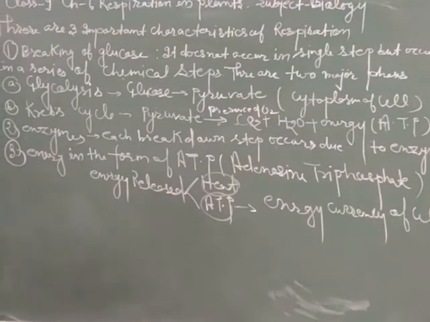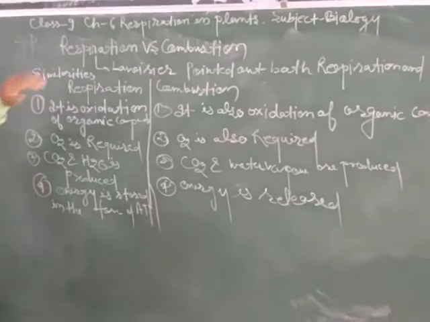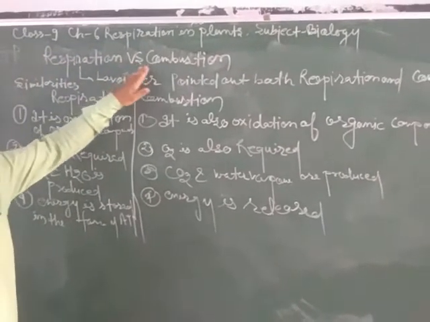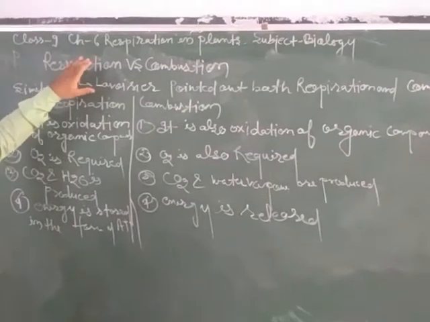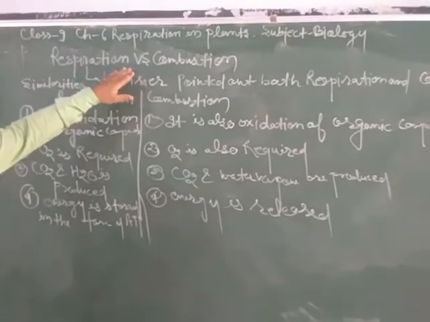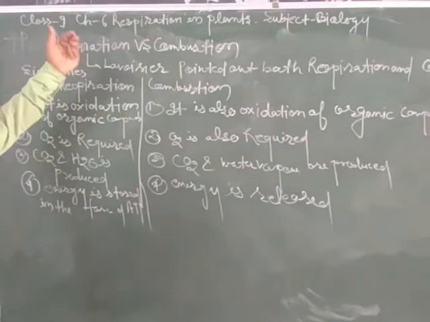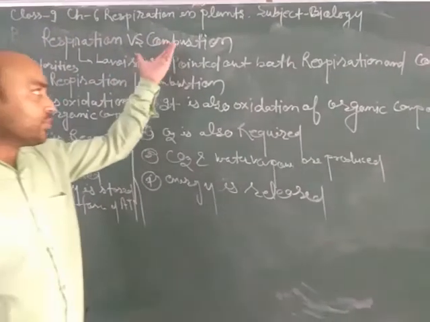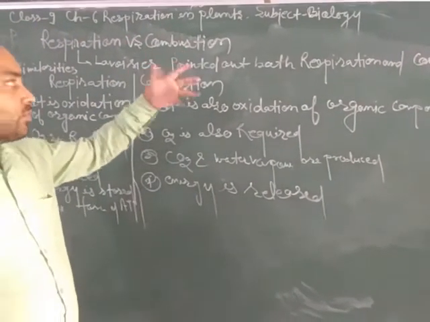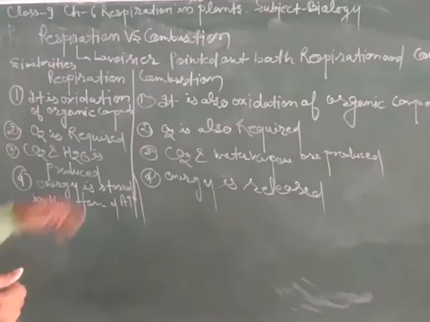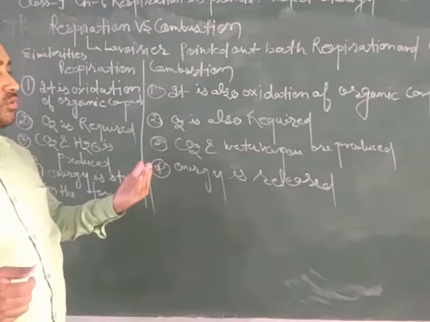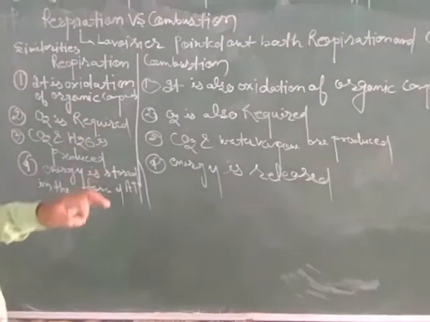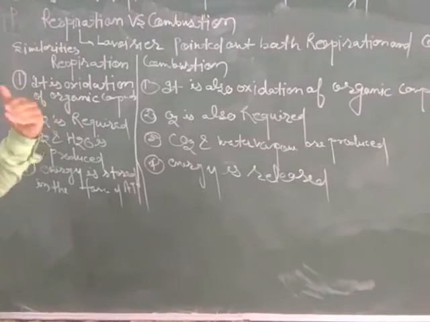Now we will discuss the comparison between respiration and combustion. Respiration is a catabolic process, and combustion is also a catabolic process. Generally respiration takes place in all living organisms, but combustion takes place in the external environment. It is also called burning, the burning of fossil fuels like diesel, petrol and kerosene.